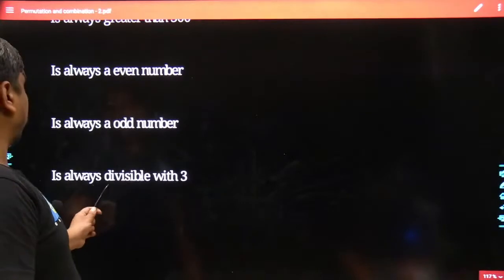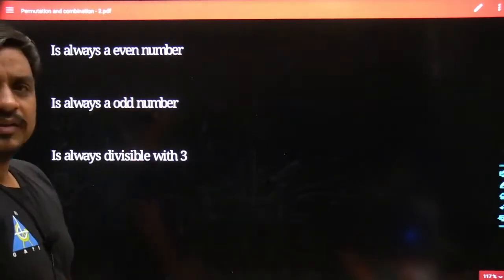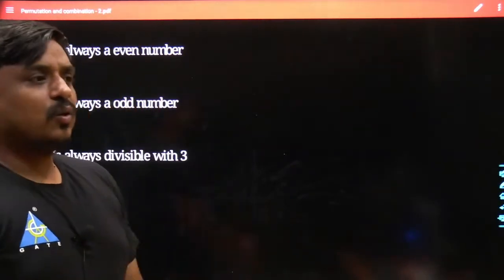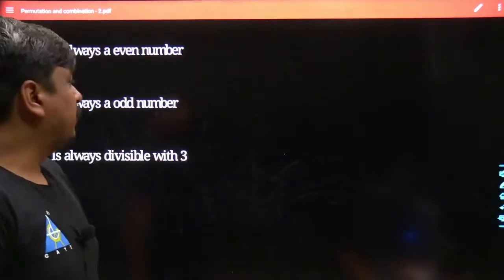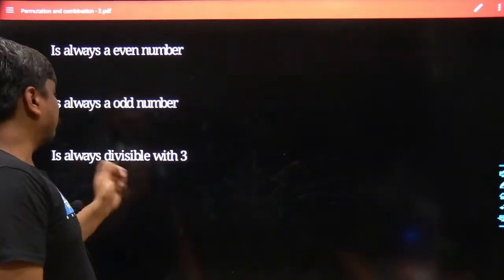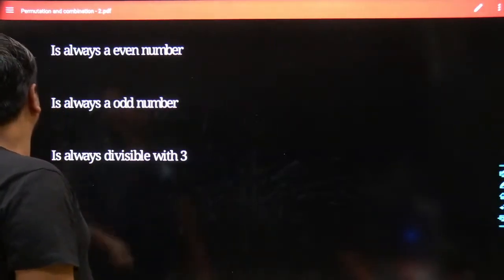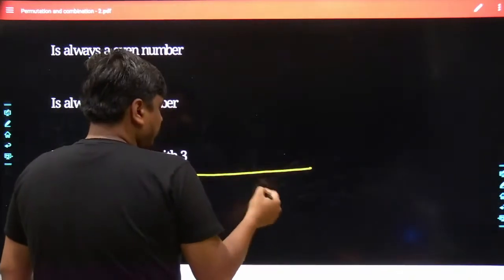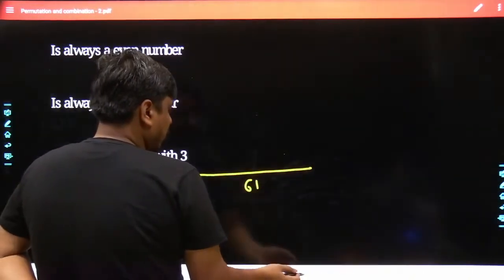Now focus on the last question. Again the same situation has taken place. You have 3 different digits, 2, 3 and 4. Without any repetition you are going to frame a number which is again 3 digits long. And we wanted the situation that the number must be divisible by 3. How many total events did you have? Obviously 3P3, and that is 6. 6 is the total number of events you had.